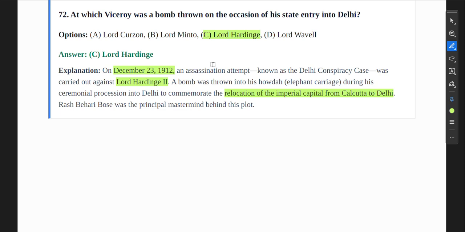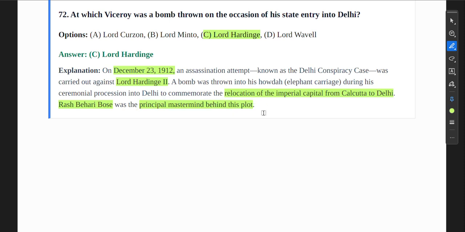Okay, so Lord Hardinge, and the second big event was in 1912. In the same year, on 22nd of the third, a bomb was thrown on Lord Hardinge's elephant carriage. However, he could not be assassinated. Okay, so who was the mastermind behind this plot? So Rash Bihari Bose. Okay, remember this name. Rash Bihari Bose was the principal mastermind behind this plot.